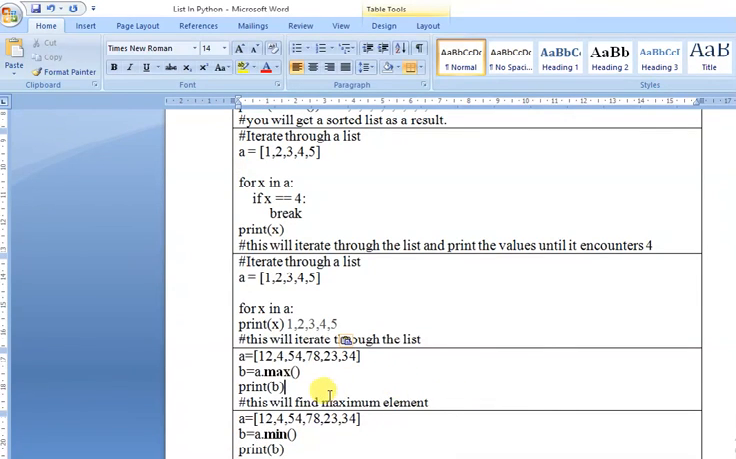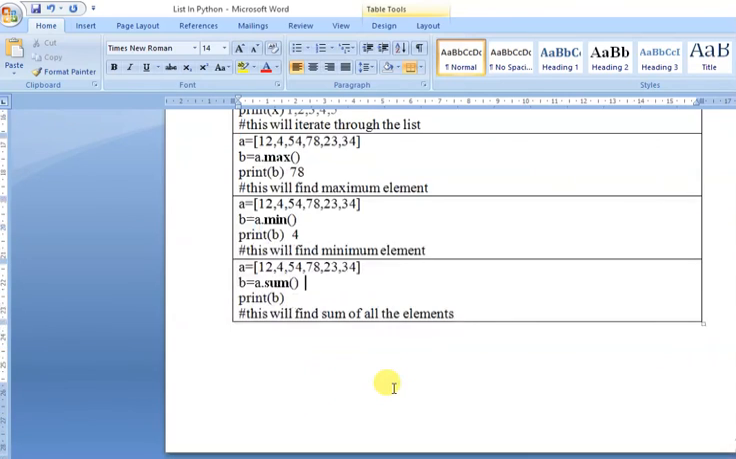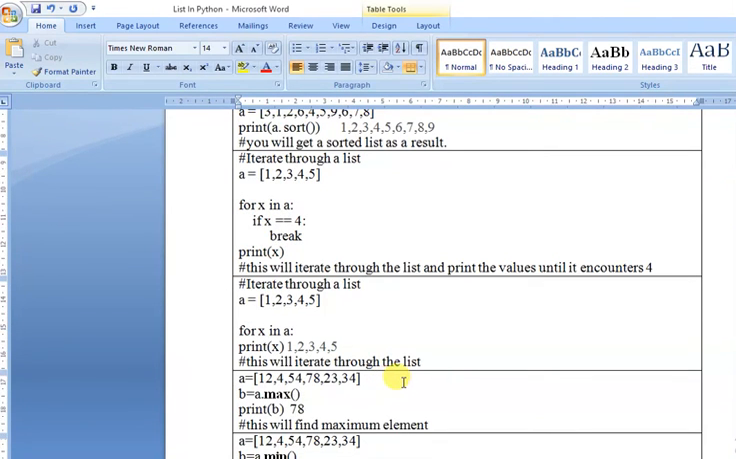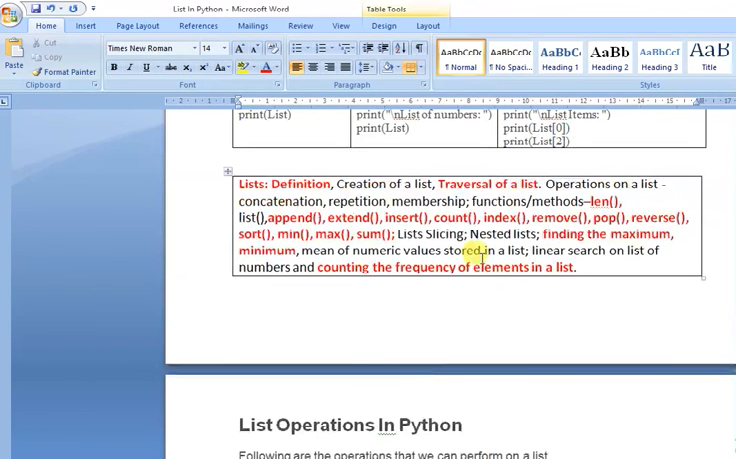Now this says what is the maximum element here. We will get the output, say 78 is the maximum element. If I ask what is the minimum element here, the minimum element is 4. Correct. Now sum means you are going to add 12 plus 4 plus 56 plus 78 plus 23 plus 34. You will get the summation. So this is all about the basic concept of list according to your syllabus, and I tried to highlight this portion from this presentation. Correct.